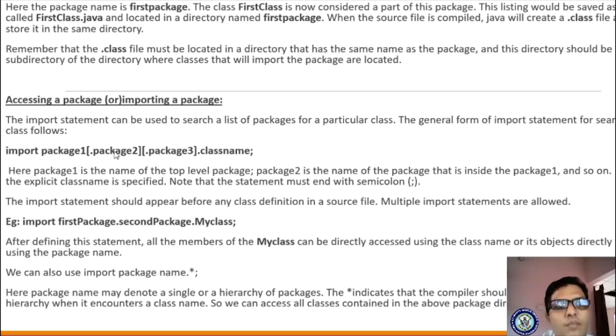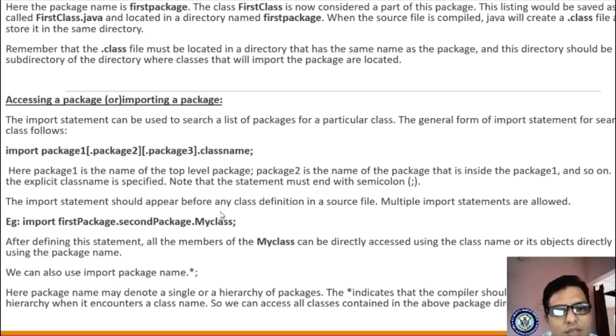Here package1, package2, package3, classname means this folder contains a subfolder package2, and package2 contains another subfolder package3. In package3 it consists of your source code. Class name means it is a source code. It should always be terminated with a semicolon. For example, just for understanding purposes, if you write in your program: import firstpackage.secondpackage.myclass;